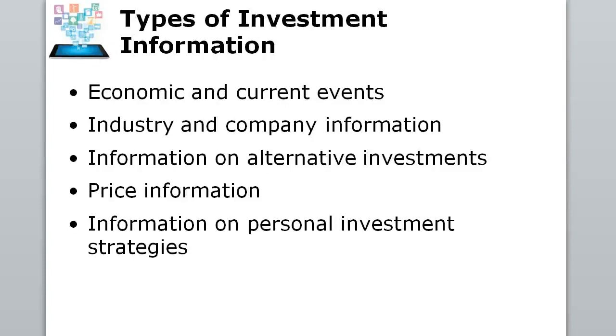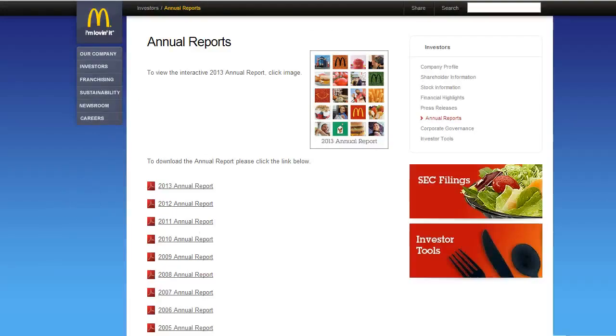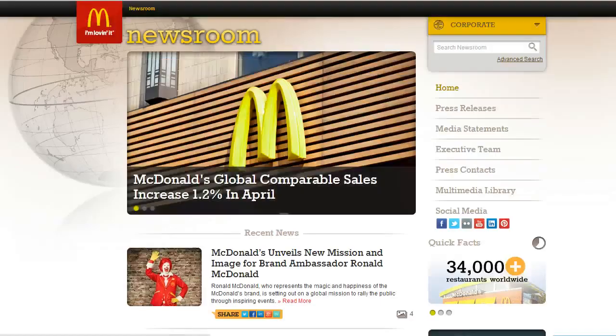So investment information, we want to look for economic and current events. That's going to have a lot to do with influencing stocks. Industry and company-specific news, which you can get, again, Yahoo Finance is a good way of, besides that, if you go to the individual company's page, they'll have shareholder information, stock information, news releases, and things of that nature. In the newsroom, they'll have different news releases about the company.